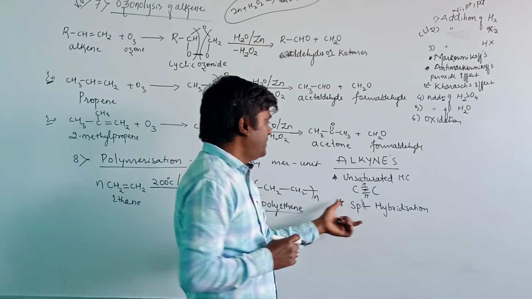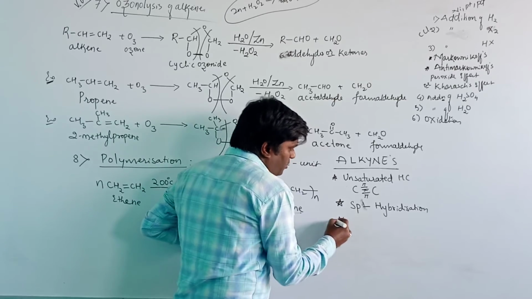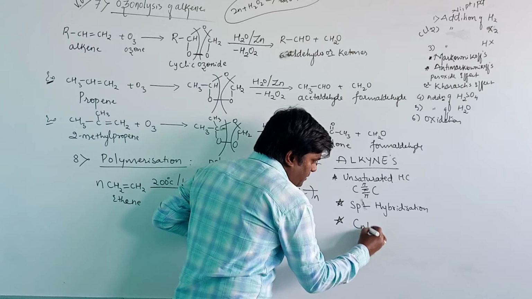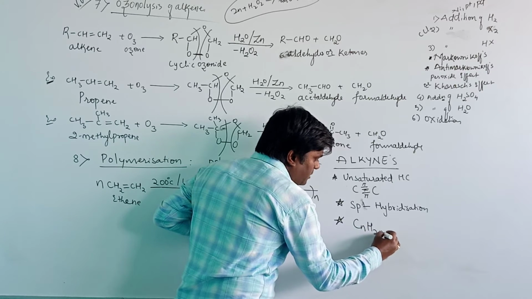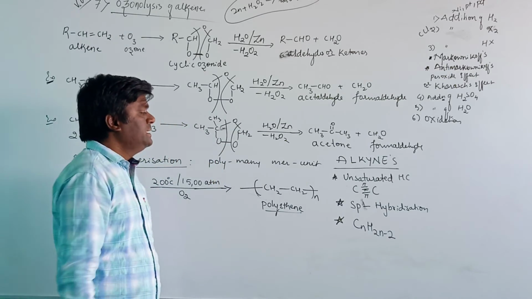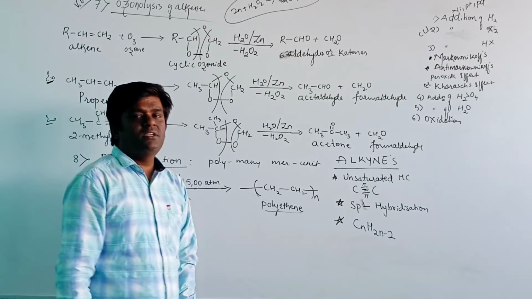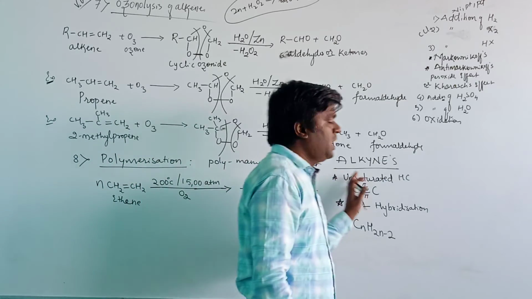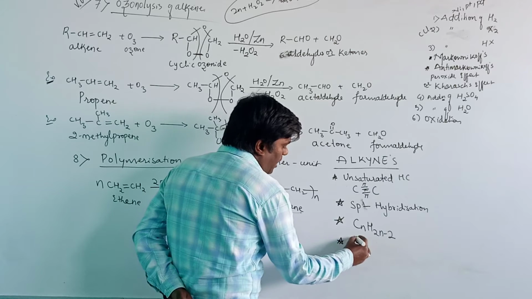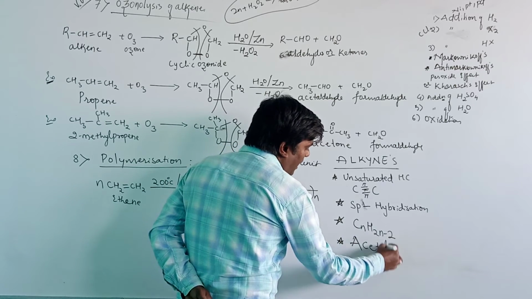The general formula for the alkynes is CnH2n minus 2. These alkynes are also known as acetylenes.